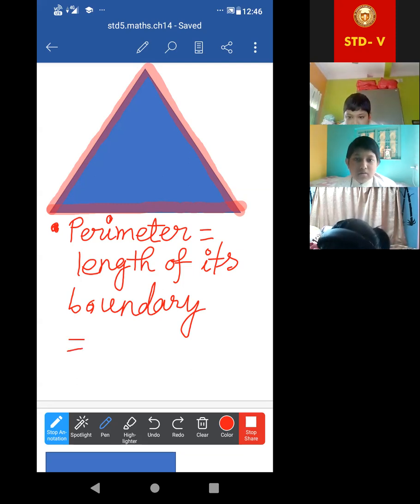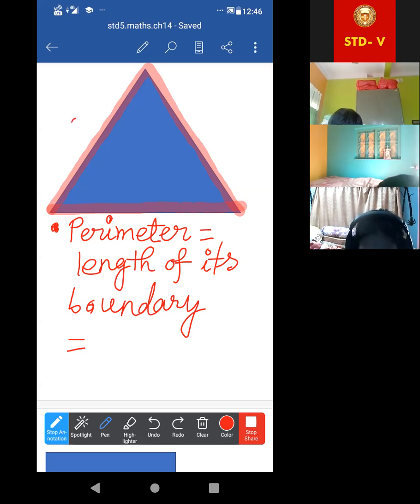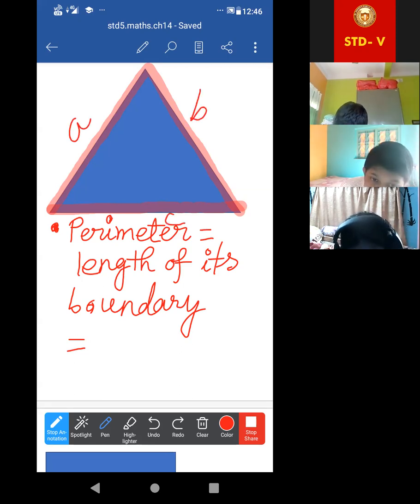So write equal to sum of, suppose I am giving this one as A centimeter, B centimeter, C centimeter. Ma'am, we have to write this. Yes, sum of all three sides. So directly you can write A plus B plus C. Just let me write first A, B, C.